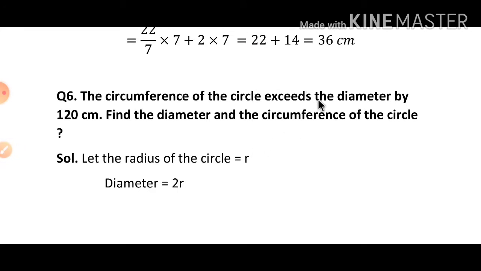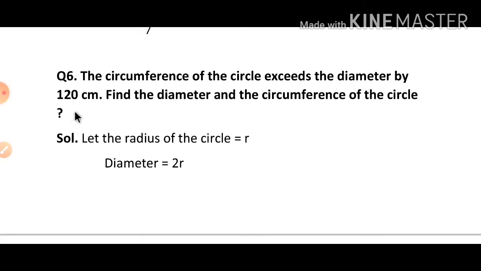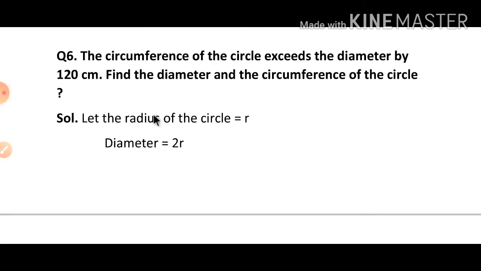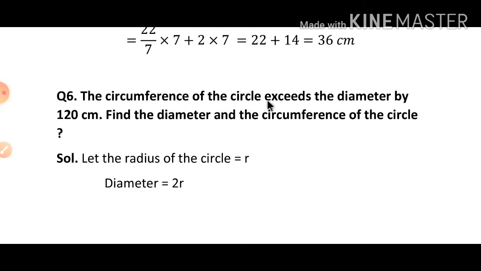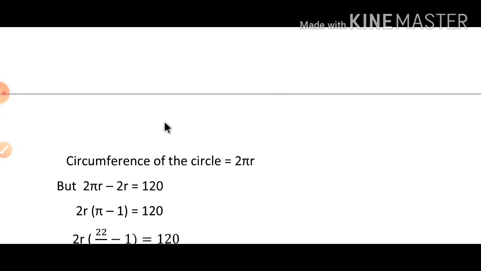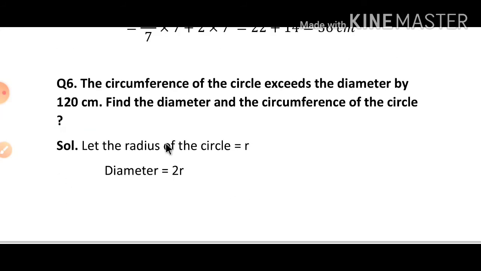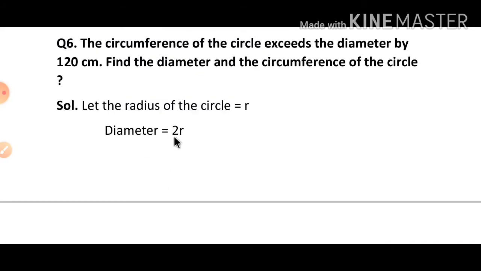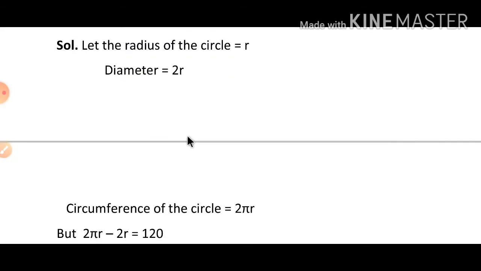The circumference of the circle exceeds the diameter by 120 centimeter. Find the diameter and circumference of the circle. What do you mean by this line? First of all, here the difference is given as 120 centimeter, and we do not know about its radius and diameter. So let us take the radius of the circle as r. Here radius and diameter are not given, so we will denote the radius by r. And we know that diameter is double the radius, so diameter is equal to 2r.